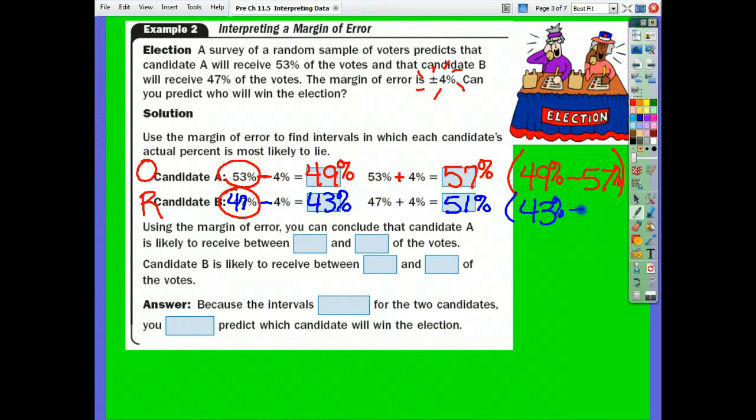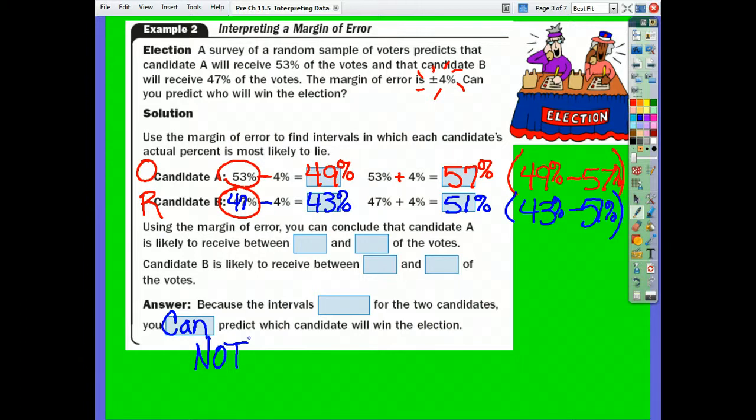43% to 51%. Now, on this survey, could they predict a winner? How many of you think they would be able to predict a winner? How many of you think they will not? Now, on this survey, say it was done in June or whatever, the answer is you cannot. You cannot predict a winner.